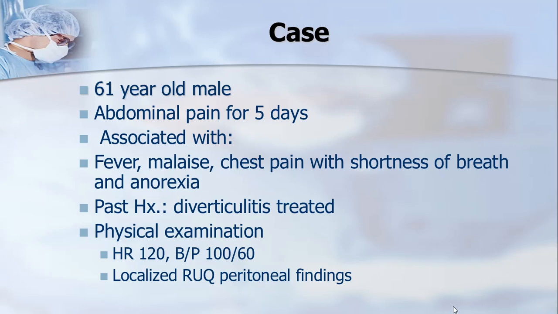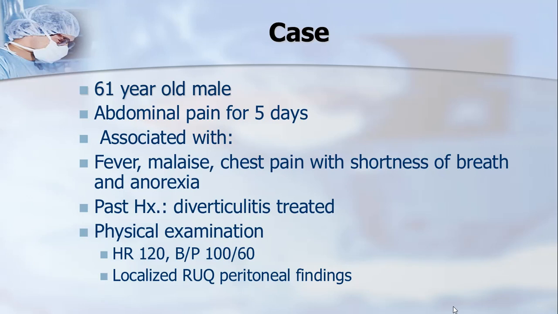The pain was in the upper abdomen, and it was associated with fever, malaise, which means fever and weakness, chest pain with a little shortness of breath, a difficulty in breathing. Plus, he was also feeling lack of appetite. On further interrogation, he admitted that he is suffering from diverticulitis of the large intestine and is being treated.